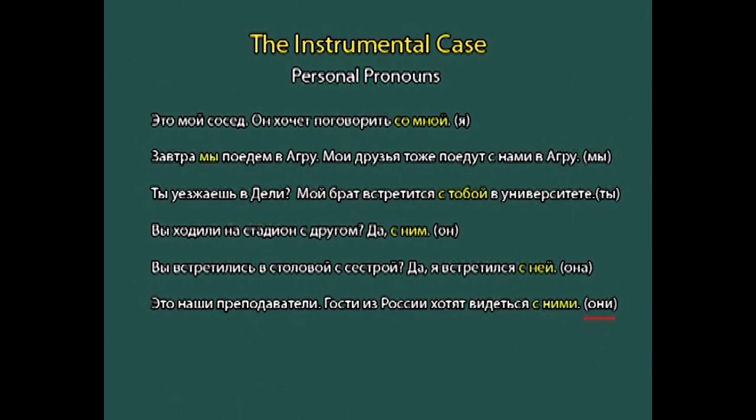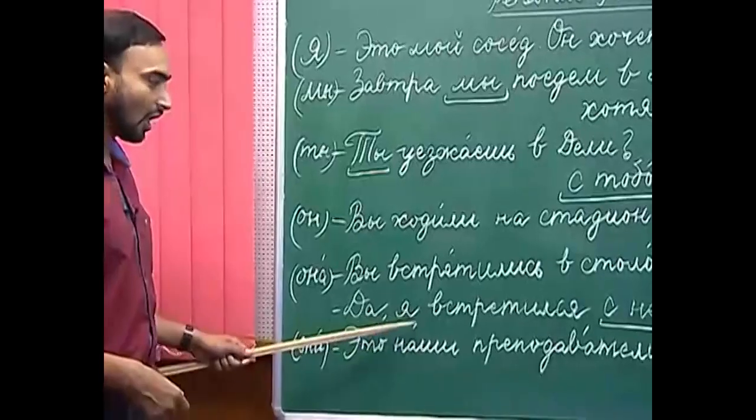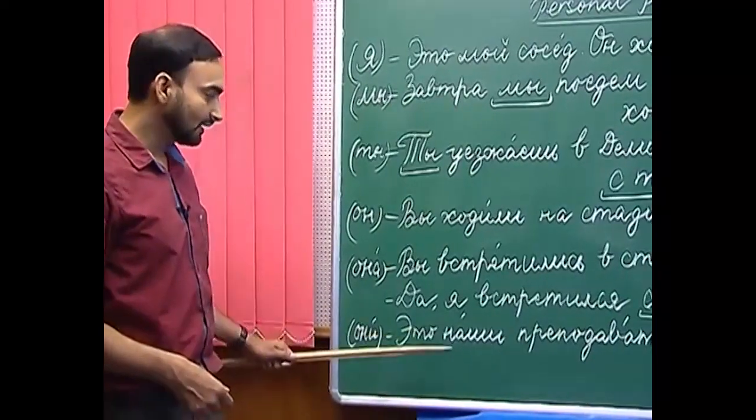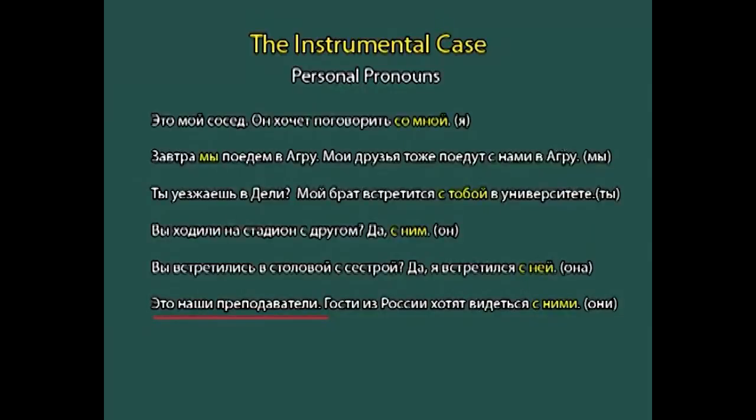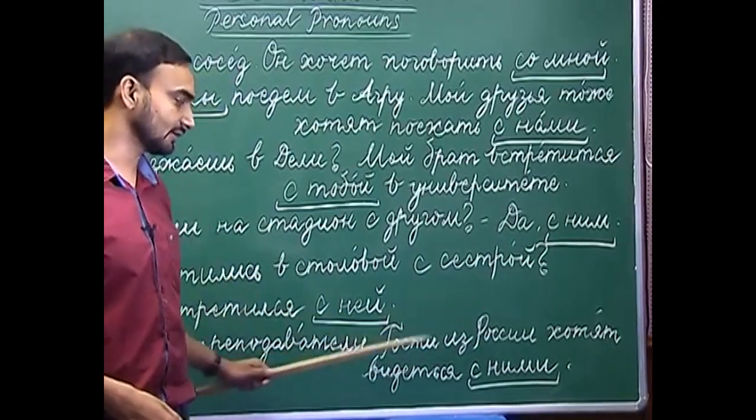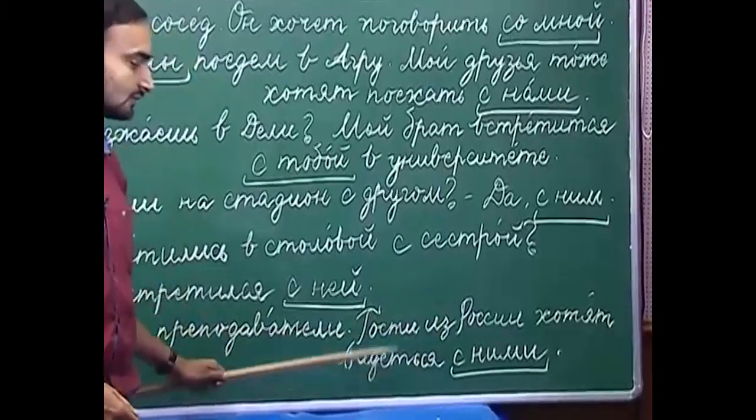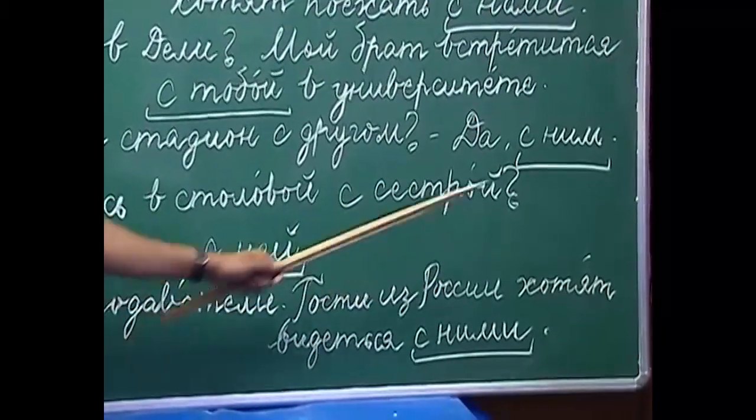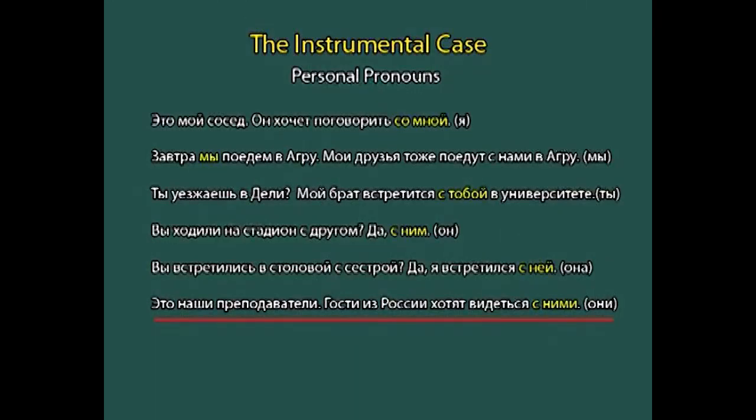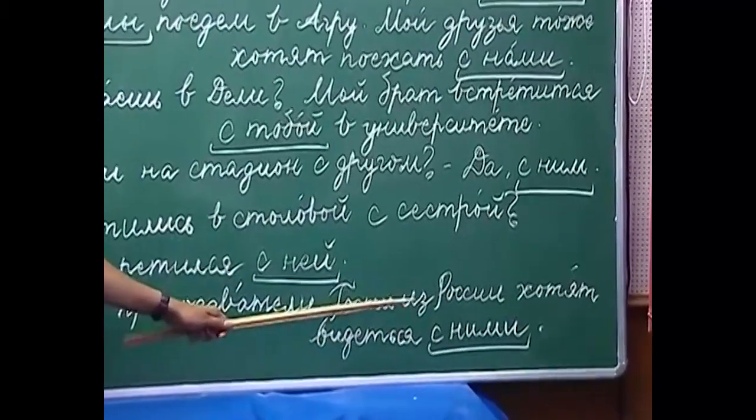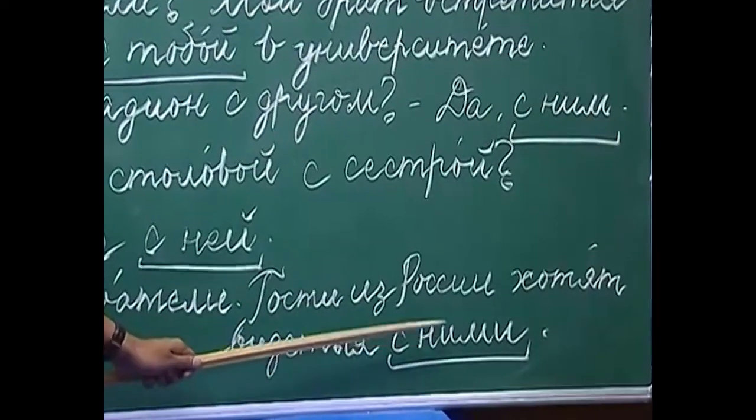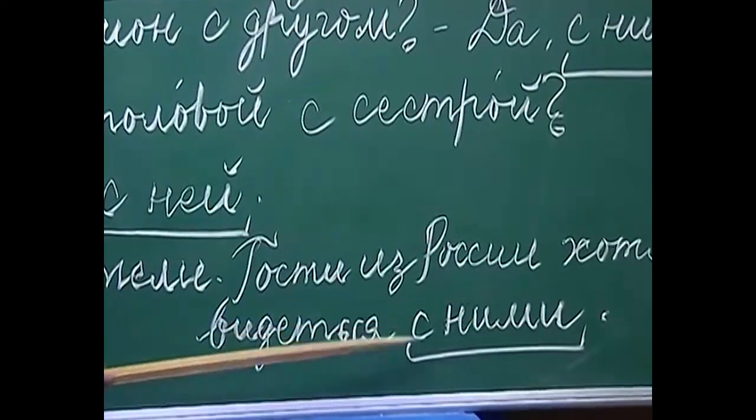And the last, which is third person plural, oni. How will you use oni in the instrumental case? Это наши преподаватели. So, these are our teachers. Гости из России хотят видеться с ними. The guests from Russia want to meet them. So, here oni, which stands for преподаватели, has changed to s nimi. Again we are using an additional consonant n. Why? Because it is being used with a preposition s.